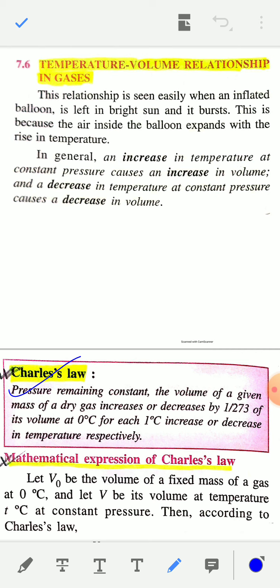So, in general, you can say an increase in temperature at constant pressure causes an increase in volume, and similarly a decrease in temperature at constant pressure causes a decrease in volume. Okay, and the temperature-volume relationship in gases can be described by Charles' law.